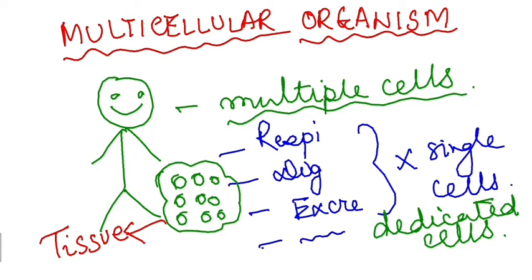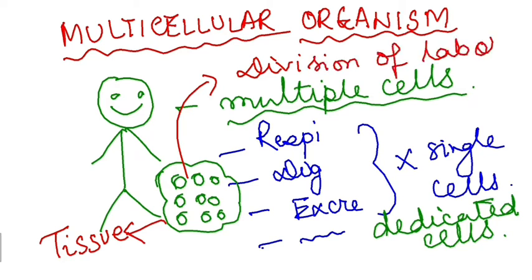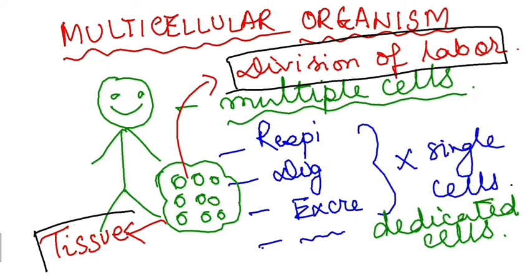All the cells in our body are dividing the functions, right? And a group of cells which perform similar functions is called a tissue. This process of dividing functions is called the process of division of labor, right? So which are the essential terms you have learned here? One is division of labor, another is tissue. All right, please try to remember these concepts. Concept of tissue, what is a tissue, what is division of labor, and why multicellular organisms need division of labor.